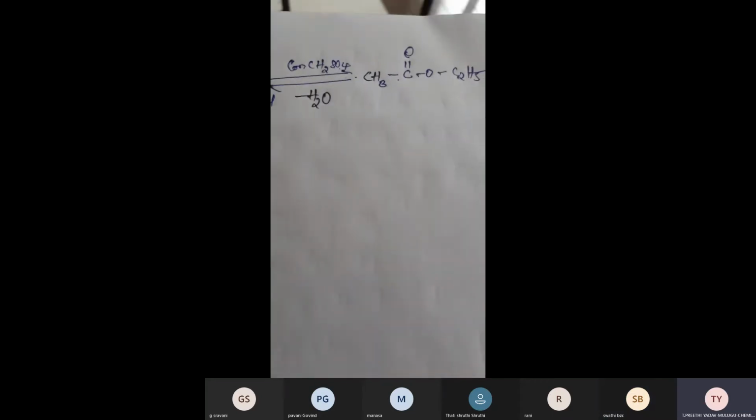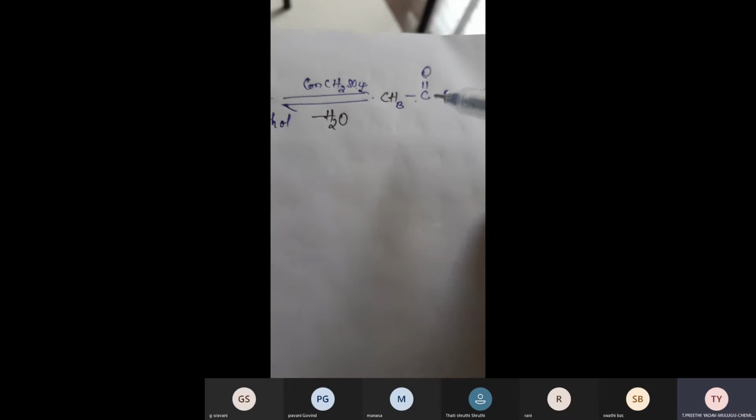After oxygen, what is there? C2H5. See here, this comes under ester. Remember, the functional group of ester is C double bond O. So this is ester.